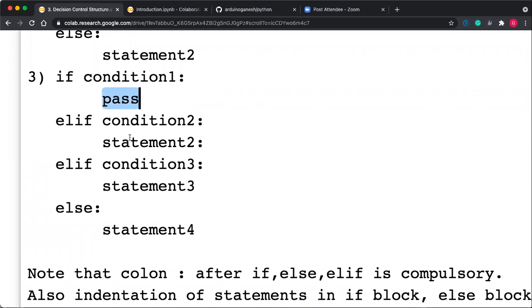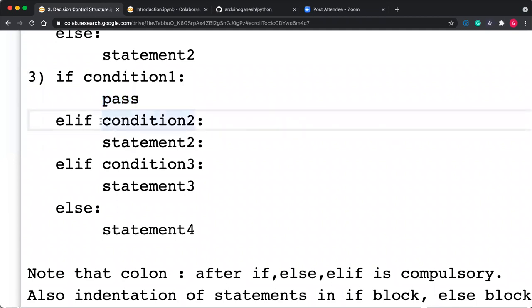Okay, pass is generally called a null statement. But you cannot leave the statement missing. If you don't want to give any statement and you have not written any, your compiler gives an error. So to remove that error, instead of writing a statement, writing pass is compulsory there. If condition 1 is satisfied and you don't want to do anything, just put pass there.